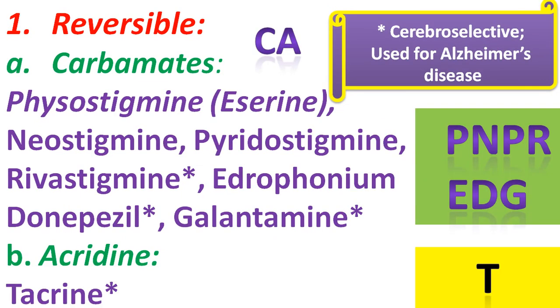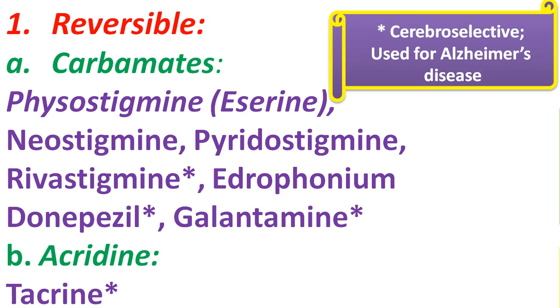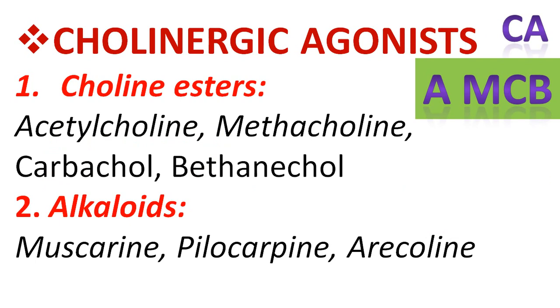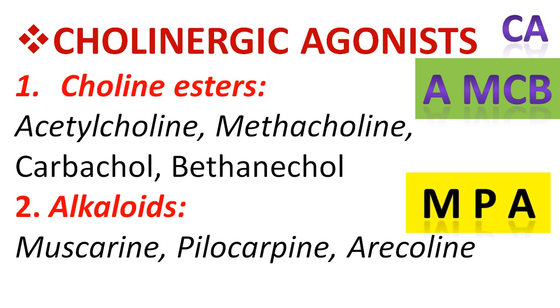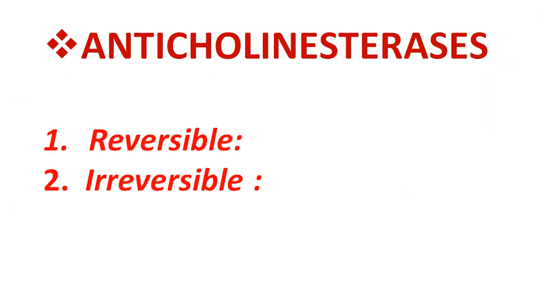The cholinergic agonists are further divided into choline esters and alkaloids. So choline esters and alkaloids were further understood by the names AMCV and MPA.